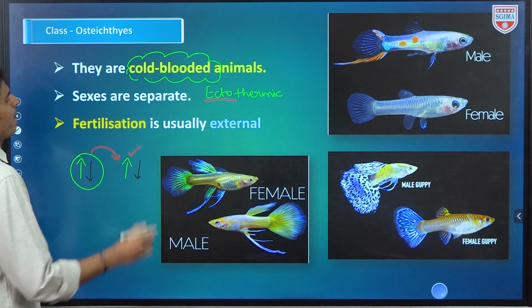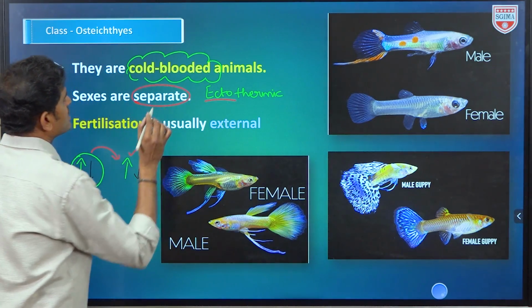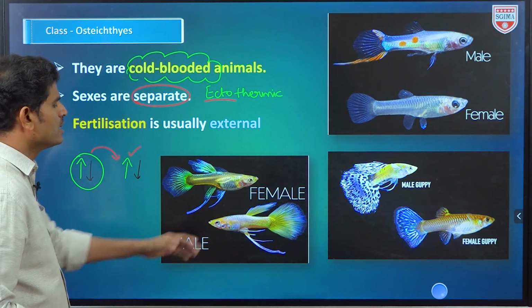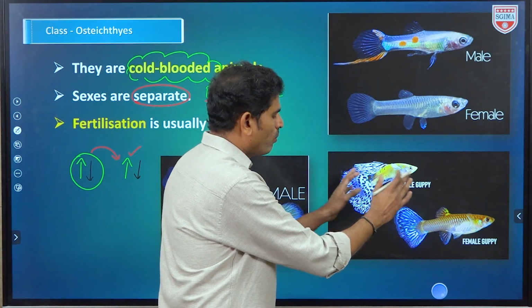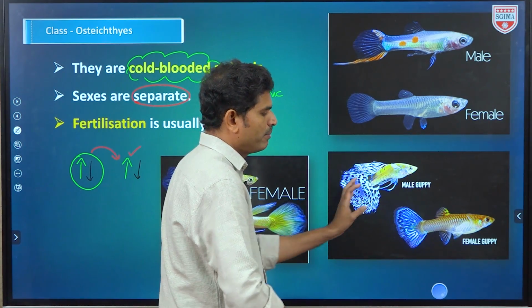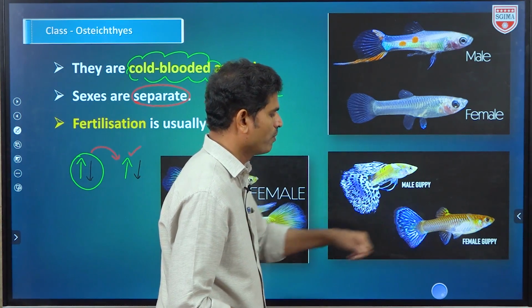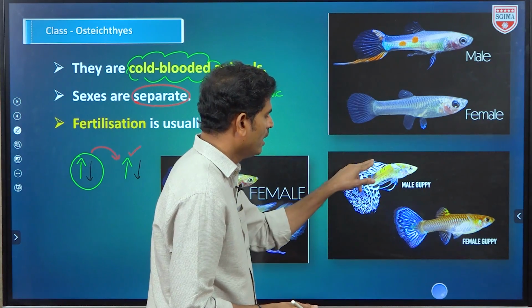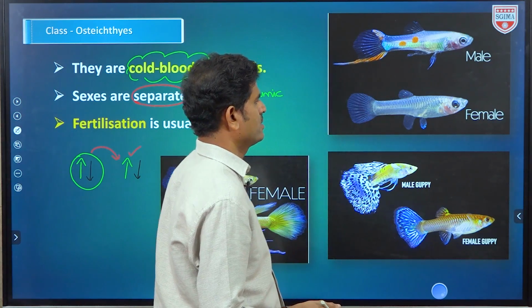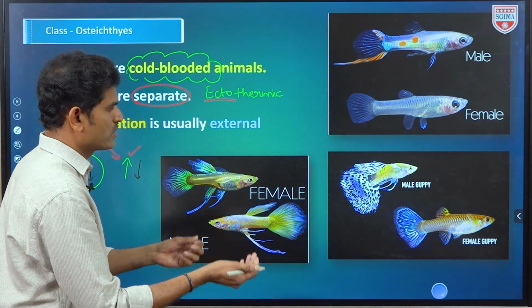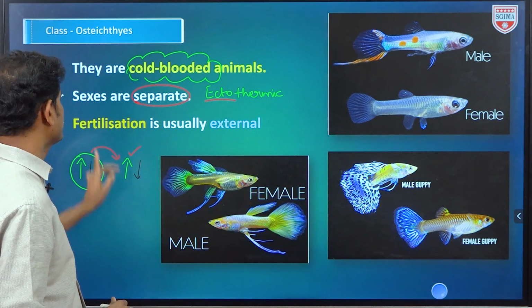So next point, sexes are separate. Sexes are separate means here males and females are separate. We can identify male and female organisms separately due to some characters. Of course overall they look similar, but in particular we can observe that this is a male guppy, this is a female guppy. So the size of the organisms and fins show a little variation, and here it is male and female of another type of fishes. So due to size, their decorations, and fins, we may differentiate that this is a male and this is a female. So that is, sexes are separate.